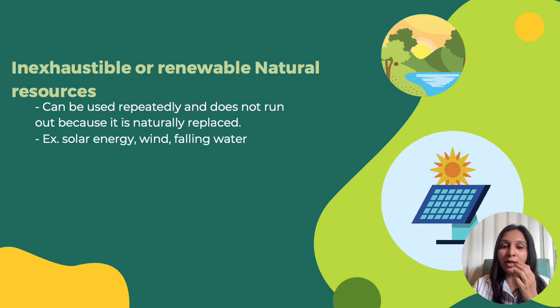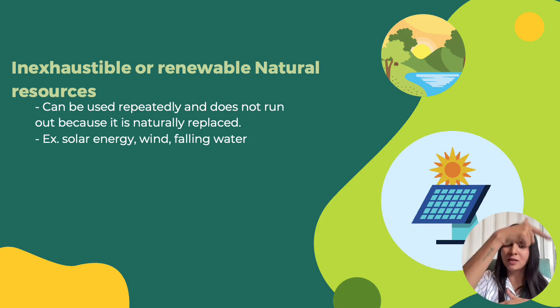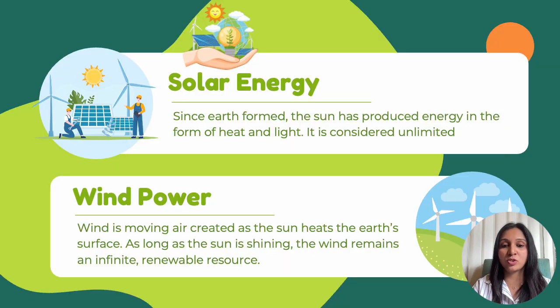When we talk about water, let us also learn what a water cycle is. The water cycle is nothing but this: we have rain, and the rain feeds the rivers. The rivers in turn join the oceans, and from the ocean the water evaporates again, and then there is rain. So this is a continuous cycle and it doesn't stop. This is also a good example of a renewable natural resource.